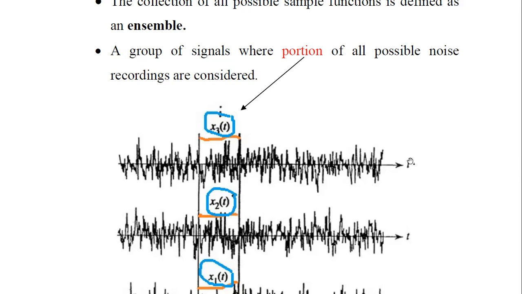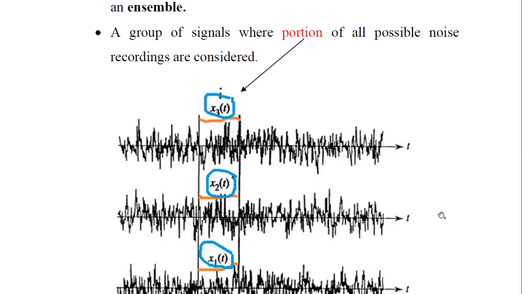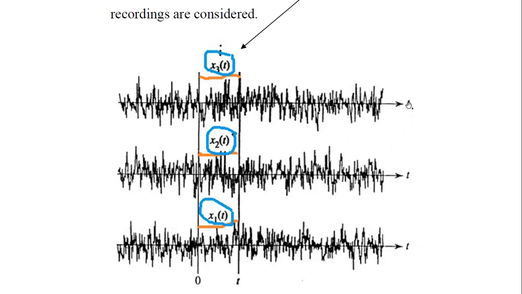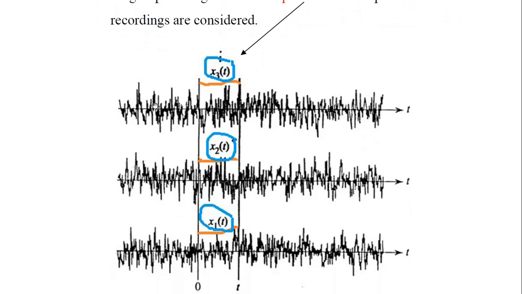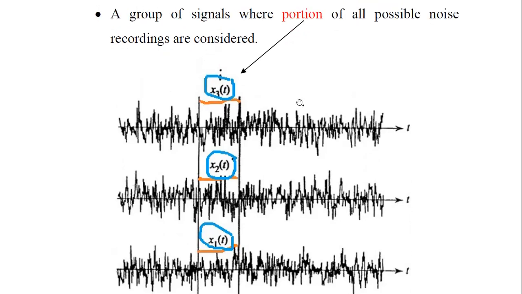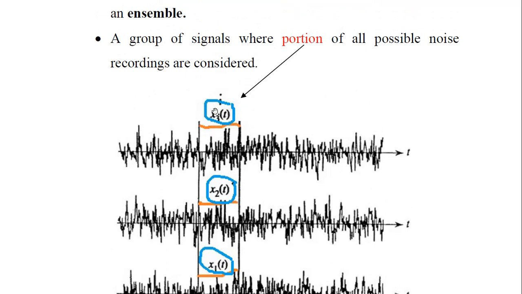This is signal number 1 horizontally on the top, and signal number 2, then signal number 3 in row format here. All are plotted against t. So these are independent signals here. Now when we take a portion of this, all possible noise recordings which are shown here in the graph. So this is noise number 1, noise number 2, noise number 3 here. A portion of the noise signals which are recorded here can be taken. So this is nothing but a sample function, because this function consists of so many samples which are random in value here. Therefore it's called a sample function, and this is marked very clearly by x3 of t. So this is one sample function of the noise here.